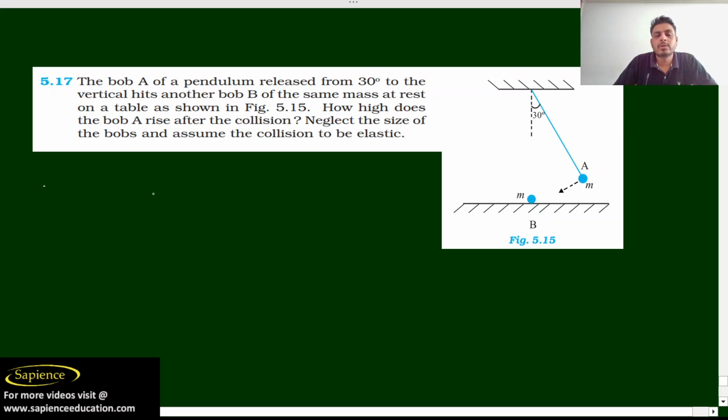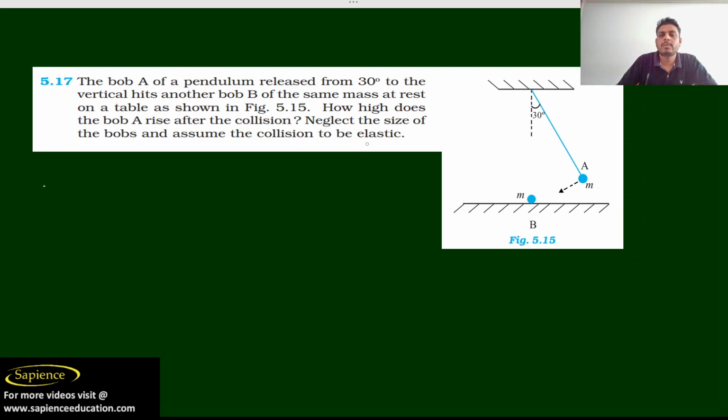So I am going to solve question number 5.17 of the NCERT textbook. The question asks: the bob of a pendulum released from 30° to the vertical hits another bob. Okay, so let us see what is happening here.